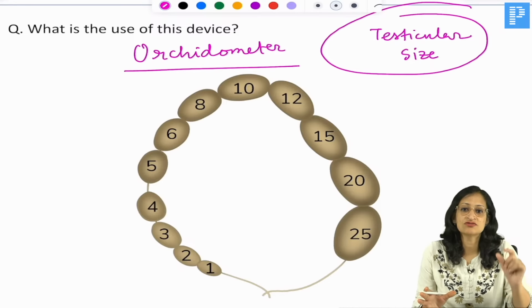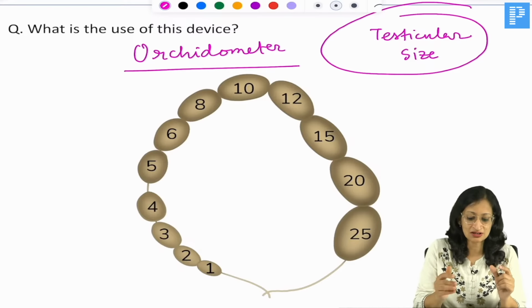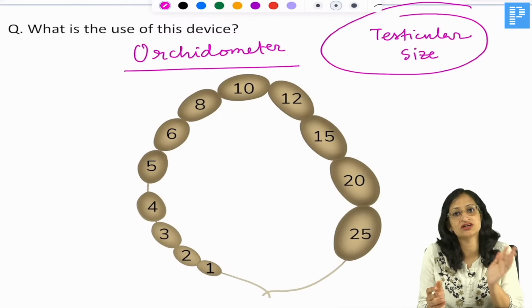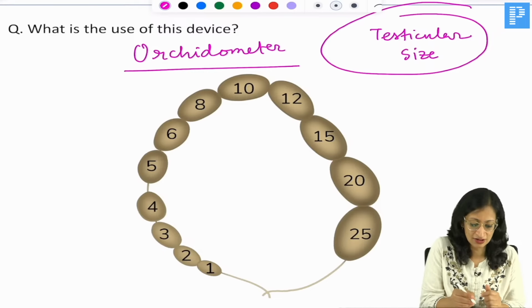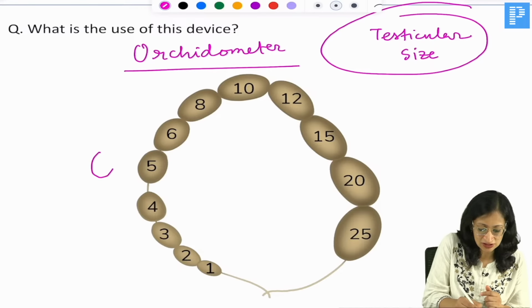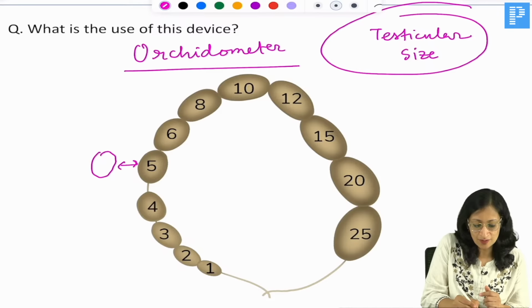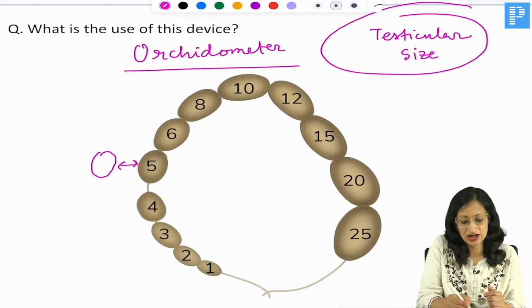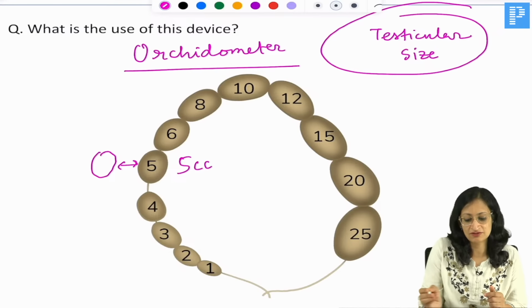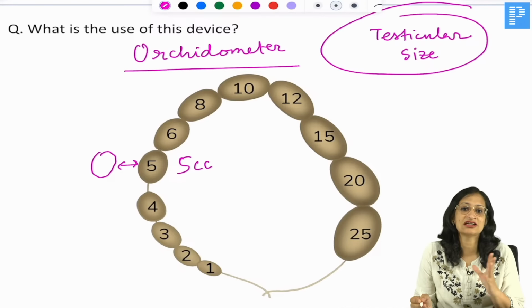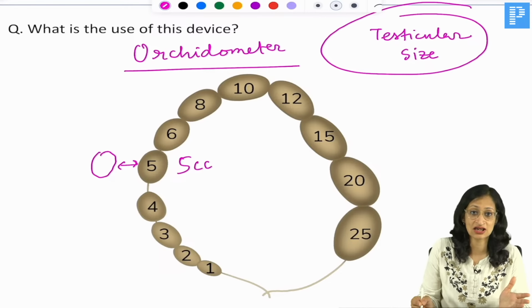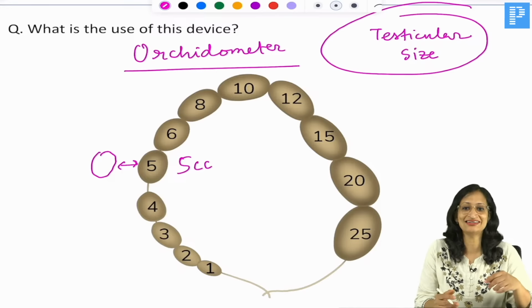So, what we do is we stretch the scrotal skin and compare the testicular size to see which ovoid body it corresponds to. If the size of the testis is similar to this one, then the approximate volume of the testis is 5 cc or 5 ml. Like that we get an approximate idea of the testicular size. It is used in the assessment of puberty in boys.